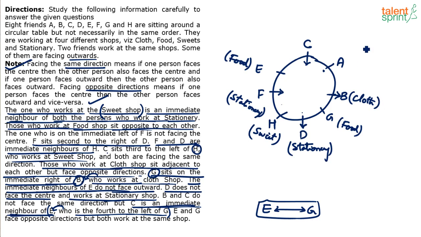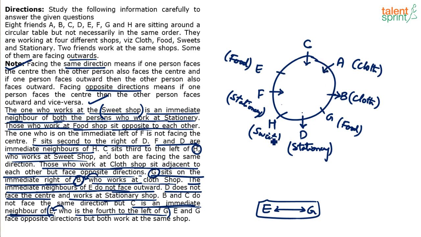So if B works in the cloth shop, I can conclude that A also works in the cloth shop, because both of them are adjacent. They sit together, but they face opposite directions. So if B is facing outwards, A has to face inwards.